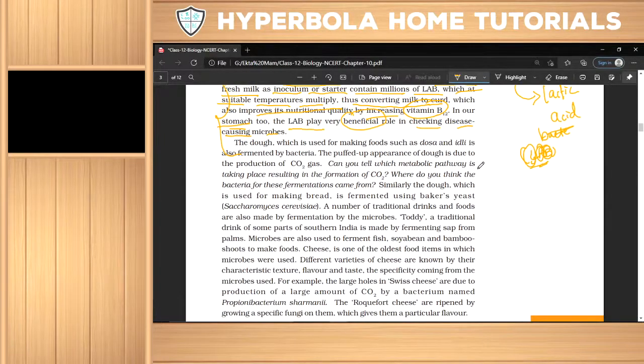Fermentation process produces gas. Which gas is produced in the fermentation? CO2 gas. This is the MCQ: which gas is produced in fermentation? हम बोलते हैं ना आटा, आथवन बोलते हैं ना उसको. तो जो आथा होता है वो कौन सा गैस प्रोड्यूस करता है? तो CO2 गैस will be produced.